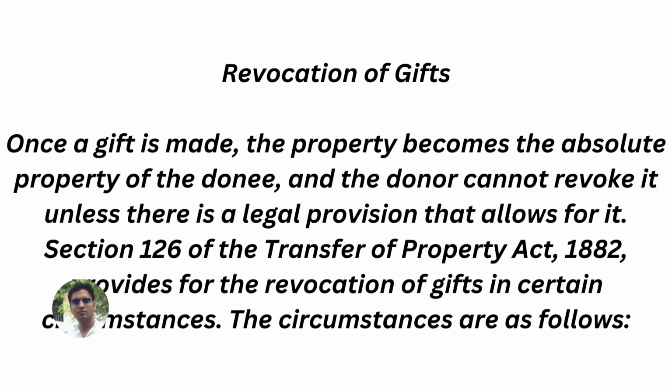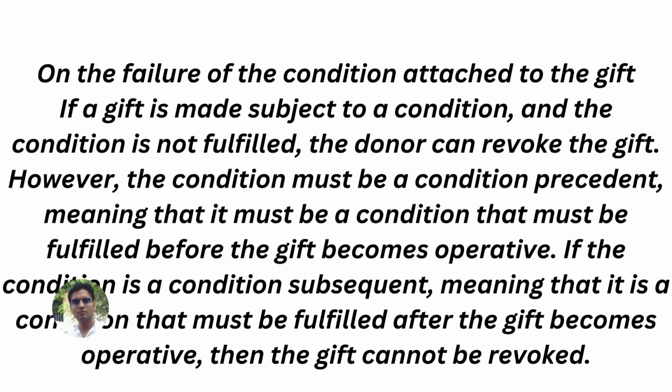So revocation of gifts. Once a gift is made, the property becomes the absolute property of the donee, and the donor cannot revoke it unless there is a legal provision that allows for it. Section 126 of the Transfer of Property Act 1882 provides for the revocation of gifts in certain circumstances. The circumstances are as follows. So, on the failure of the condition attached to the gift, if a gift is made subject to a condition and the condition is not fulfilled, the donor can revoke the gift.